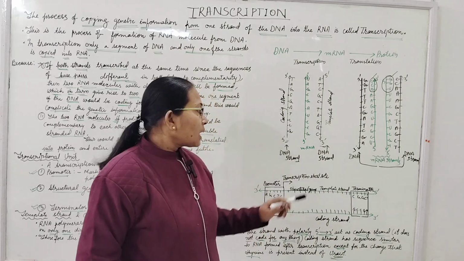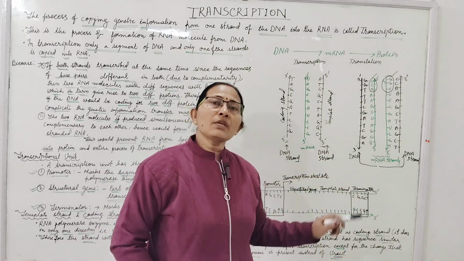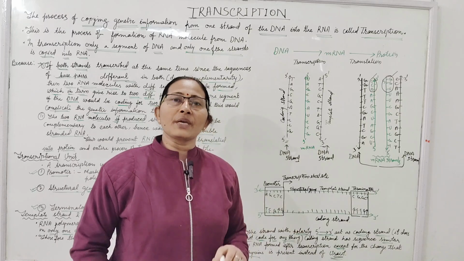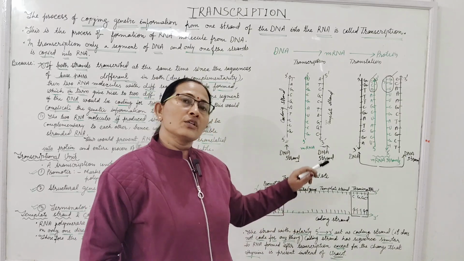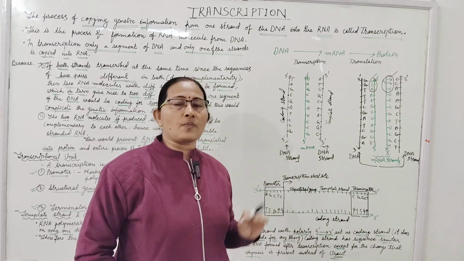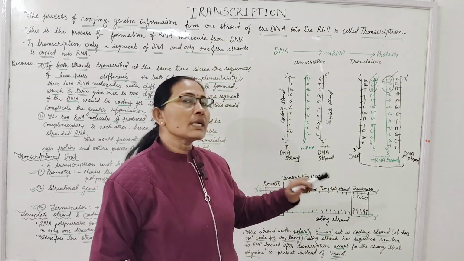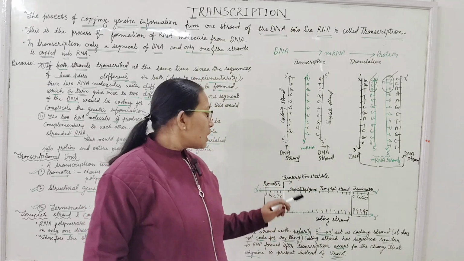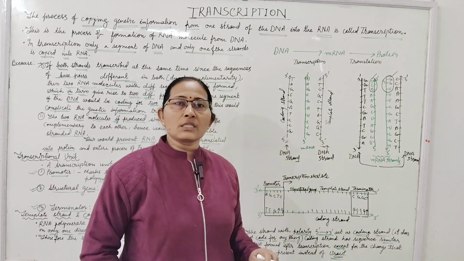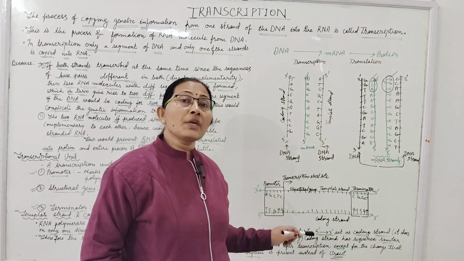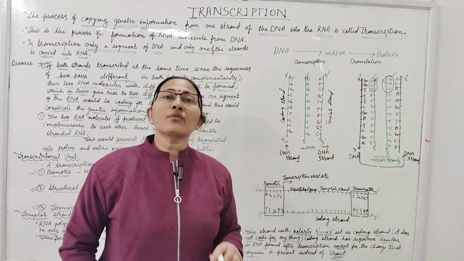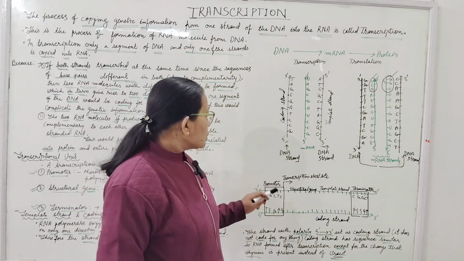The terminator is the sequence of base pairs where transcription will be stopped. In between the promoter and terminator regions, a structural gene is present which has to be coded in the form of RNA.